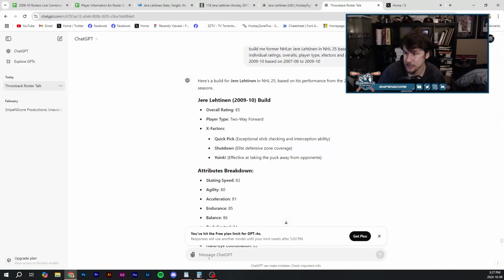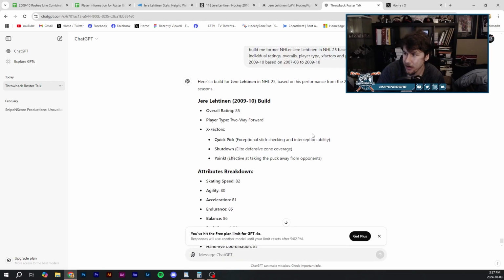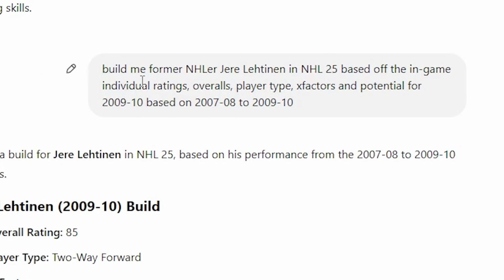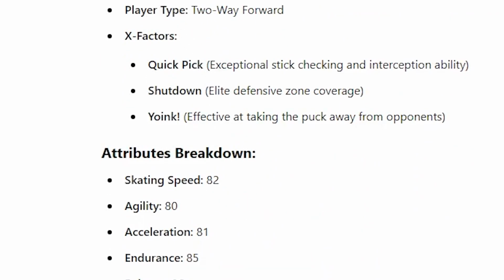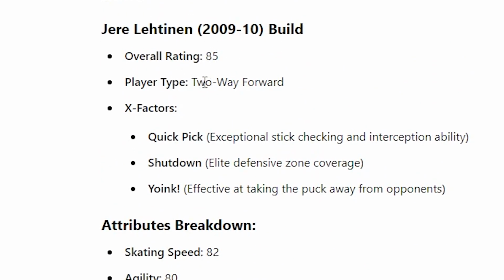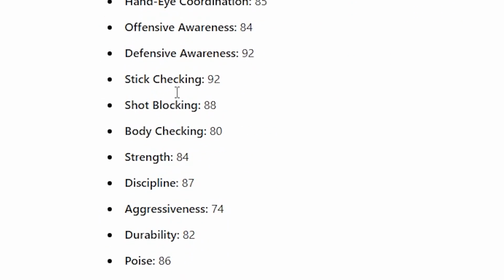If we head on over to this screen, you guys can see here on ChatGPT, basically what I've been typing up is: build me former player so-and-so in NHL 25 based off the in-game individual ratings, overalls, player type, X-factors, and potential for 2009-10, since this is a 2010 build, based on 07-08 to 2009-10. Then after I type in stuff like that, it literally spews out an overall rating for the player, a player type, the X-factors that they maybe should get, and also attributes for every attribute.